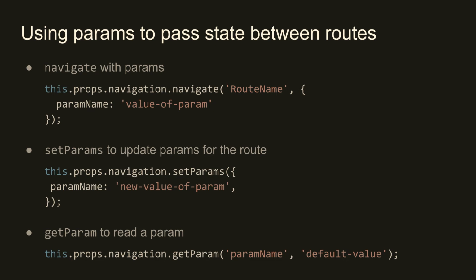It's very similar to how in a web browser you will navigate to a URL and provide something like a query param. The difference is we don't have to serialize that to a string, of course, because we're in the same runtime. So we can just pass it in directly as an object. Or if you really need to, you could pass it a function or some non-serializable object. But Eric might get mad at you.